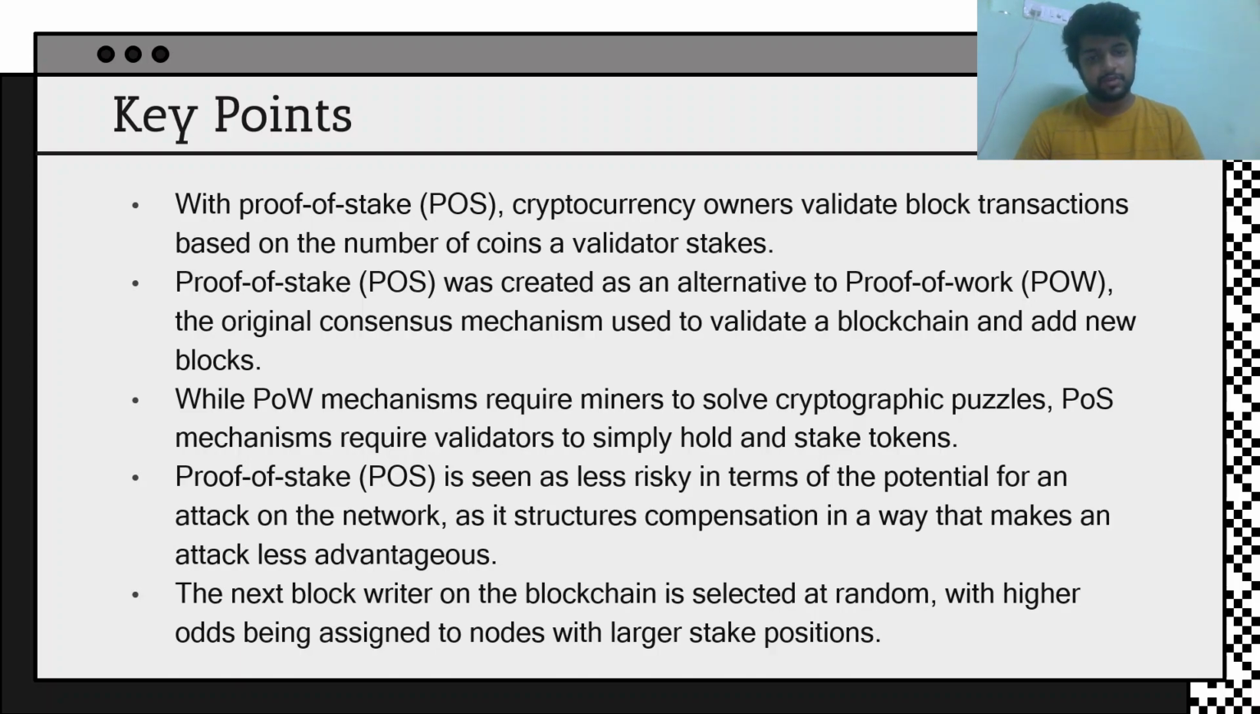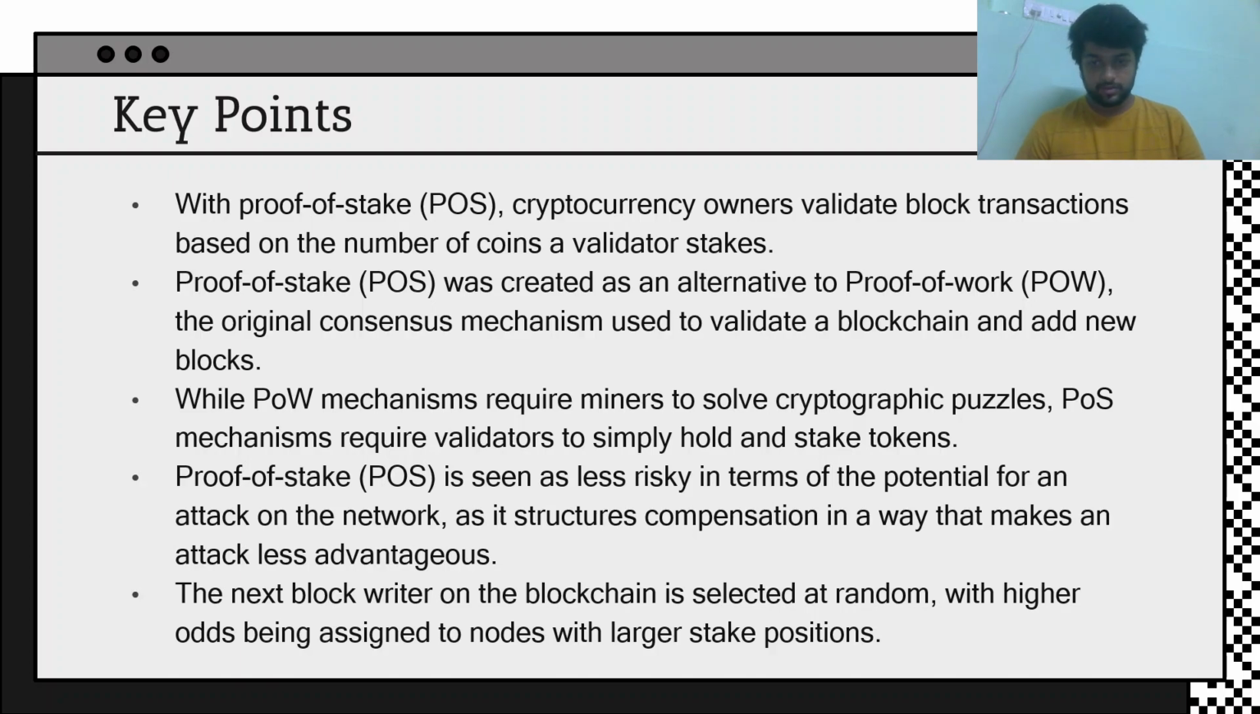So the proof of stake was created as an alternative to the proof of work, which is the original consensus algorithm which is used in Bitcoin. It has been used till date in Bitcoin, and because of some drawbacks, now we are shifting to proof of stake for the upcoming currencies, and we will see to it.